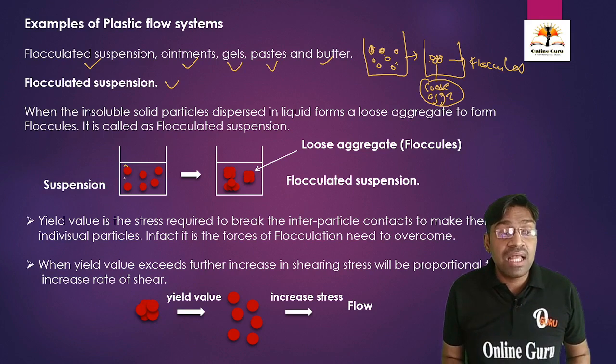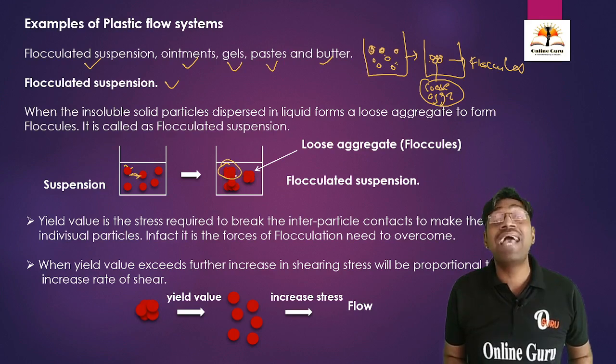Here, these are the solid insoluble particles. They come together and form loose aggregates. These loose aggregates are called floccules. And this will form a flocculated suspension.